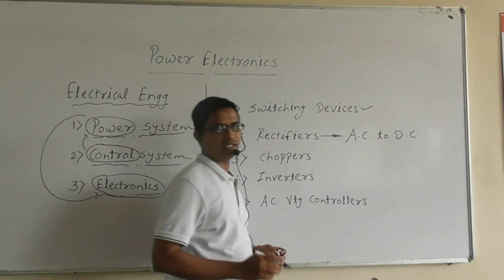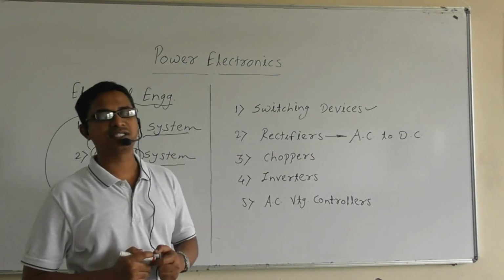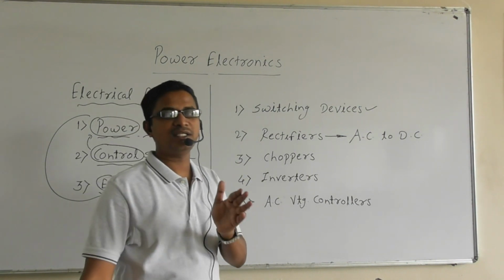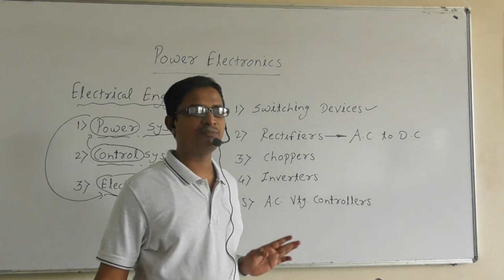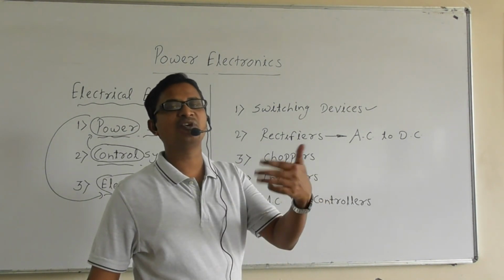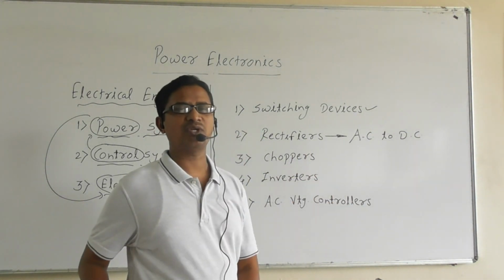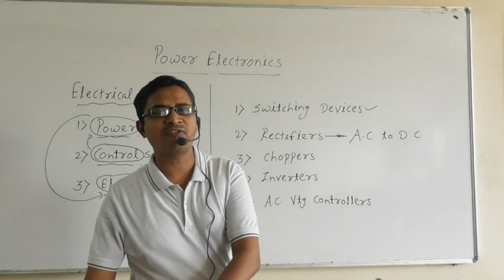Input is AC, output is a controlled DC. Means input is fixed AC and output is a controlled DC, or it is also known as a variable DC. So here we are converting from AC to DC.